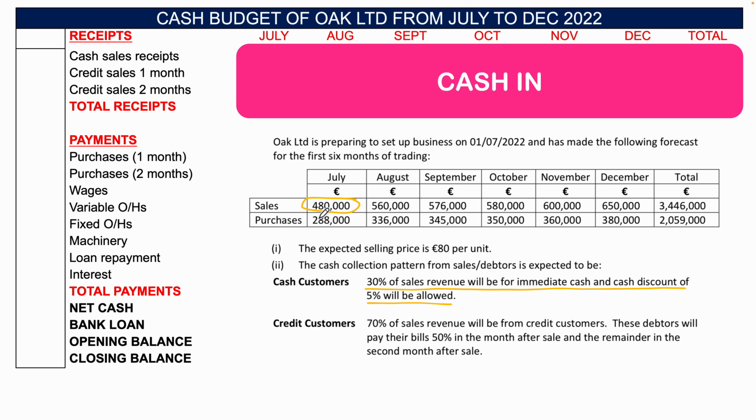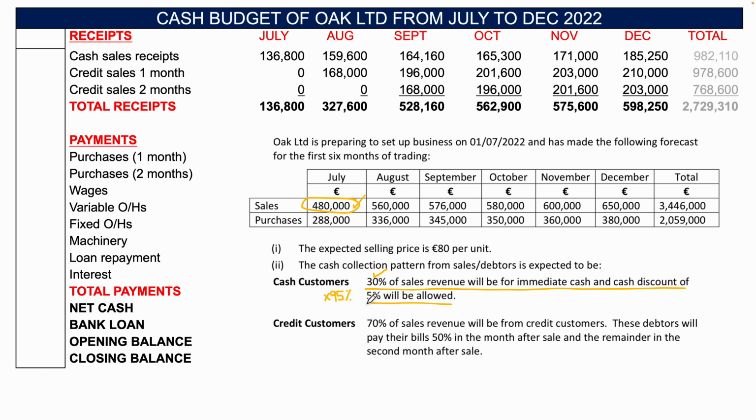So if you put into your calculator 480,000 multiplied by 0.3, or multiplied by 30%, and then multiply that by 95%, or by 0.95, you're going to get how much your cash sales would be. Okay, so into your calculator again, 480 multiplied by 30% multiplied by 95%, you're going to get 136,800.